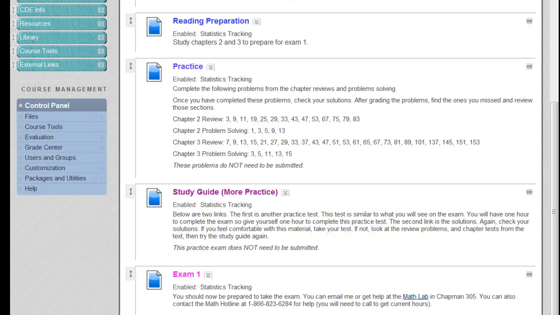Once you complete it, the solutions are there. Go ahead and download those, print those off, and check your solutions. See what you missed, see what you need to review a little bit more, go back and study where you need to. Okay.